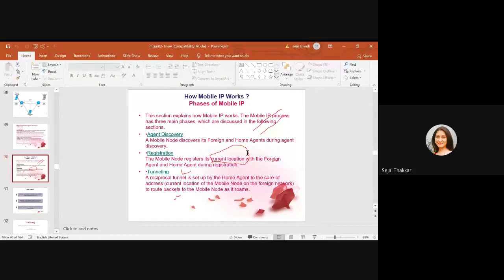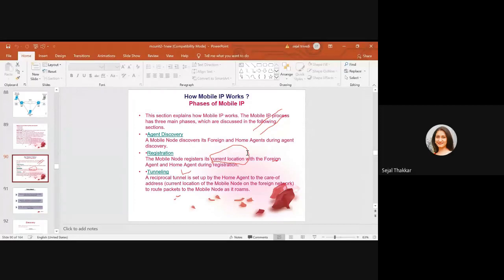The second thing is, if your mobile is in the home network, then it registers the home address. If it is not in the home network and its current location is at a foreign place, then the foreign agent has to do the registration in that foreign network. So registration is the next process. Tunneling.